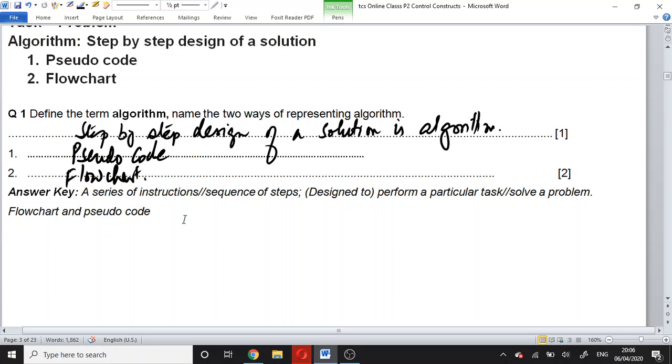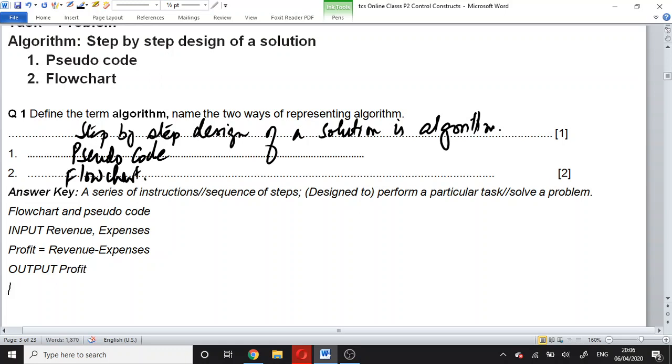So firstly we input revenue and expenses, then we will calculate profit by subtracting expenses from revenue, and then we will output the profit.